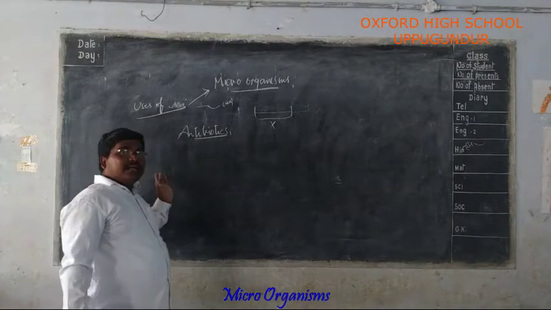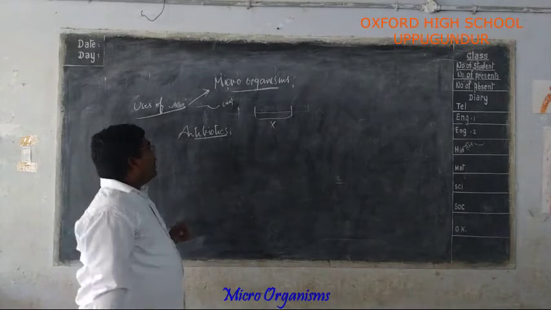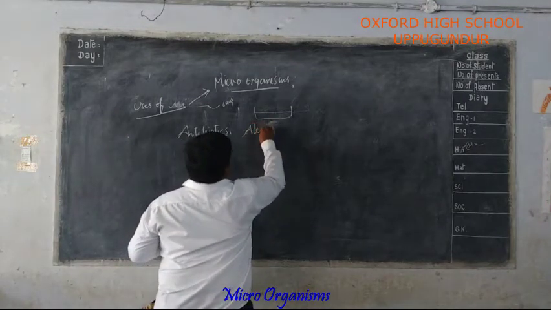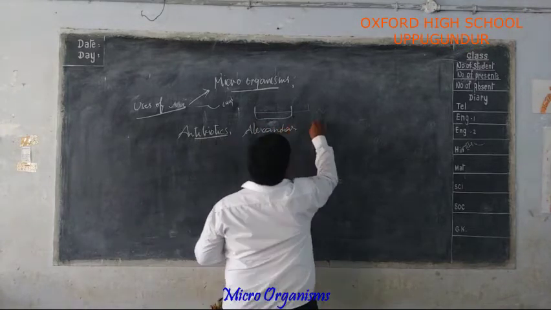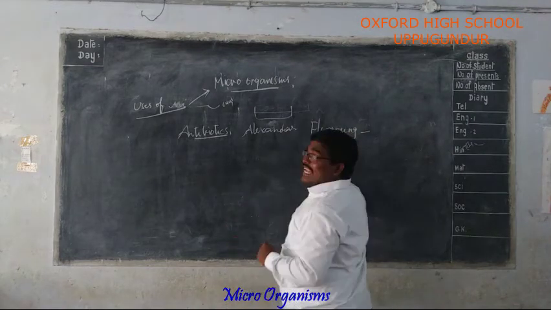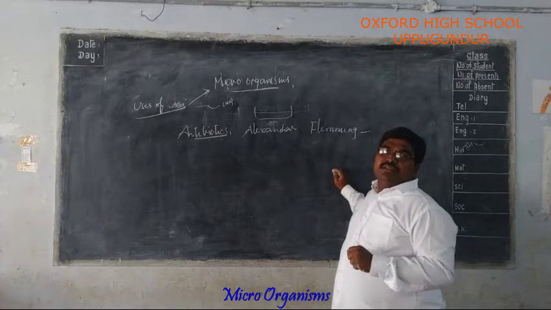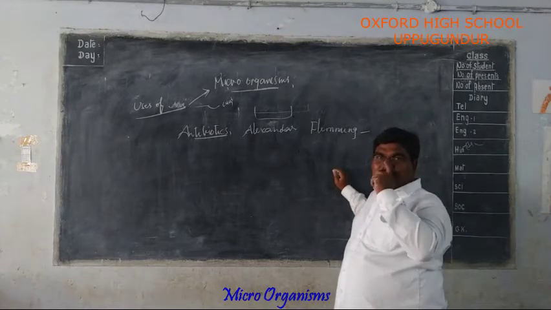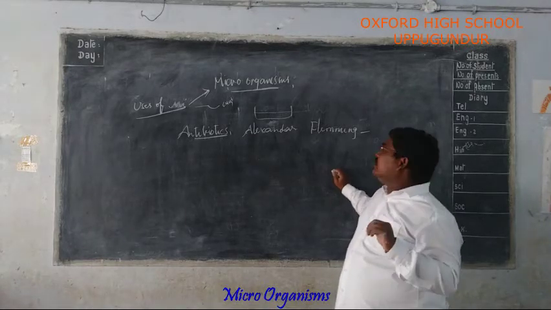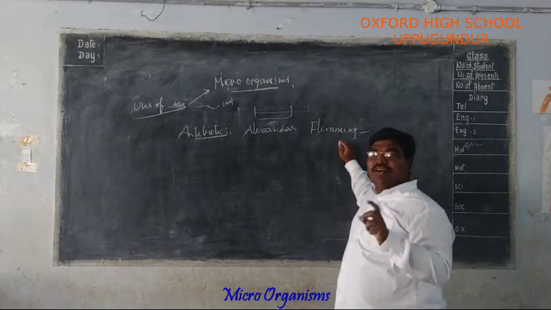In the time of the First World War, a doctor named Alexander Fleming was an army doctor during the First World War. When did it take place? 1914 to 1918. So Alexander Fleming was an army doctor during the First World War.